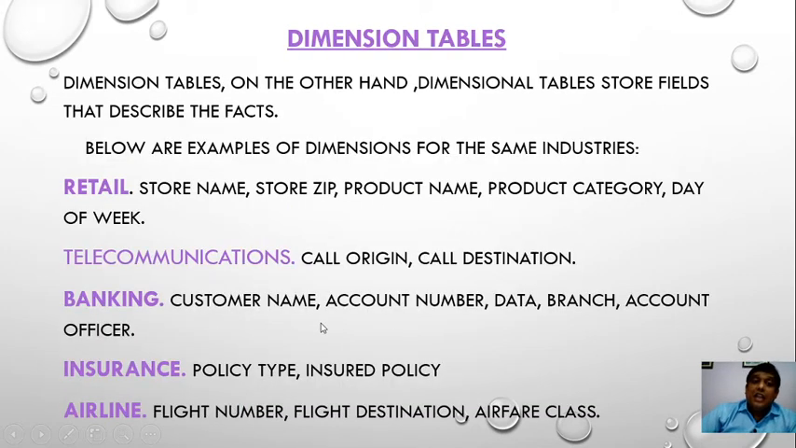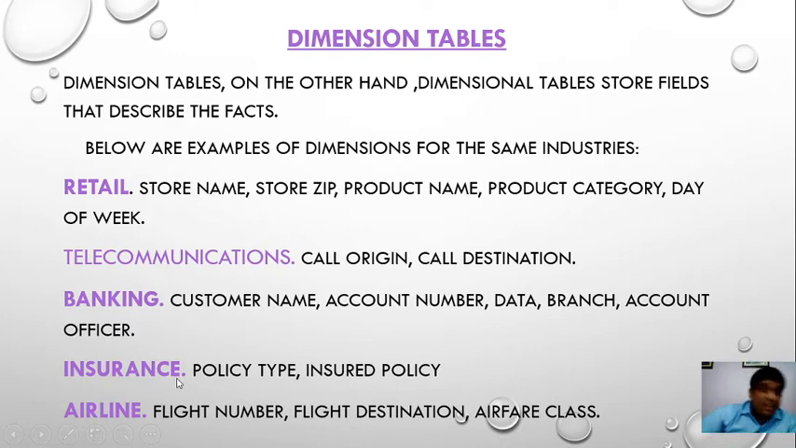But in the case of the dimension table, facts relate to the numeric, and dimensions store the fields which describe the facts. Here are some examples of dimensions for the same industries as we discussed in the fact table. Retail: what is the store name, store zip, product name, product category, day of week. In the fact table, we have total amount, numeric data. Telecommunications: call origin, call destination, source to destination. In the banking sector: customer name, account number, date, branch, account officer, and so on.